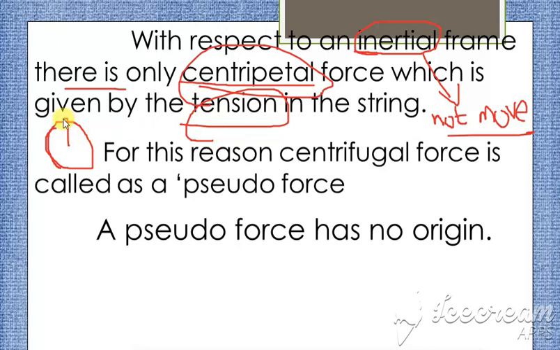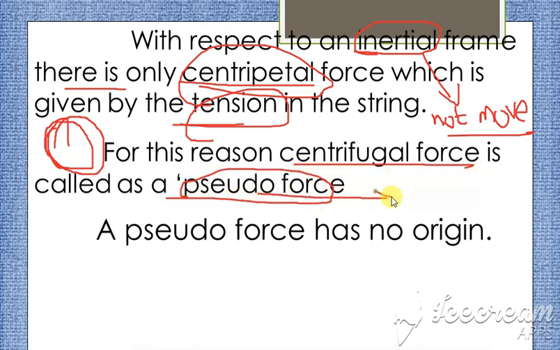As we know, the whirling motion of any stone which is attached is due to the tension in the string. For this reason, the centrifugal force is also called a pseudo force. Can you say what is the meaning of pseudo? Pseudo means which is false. So they say this centrifugal force is a false force.